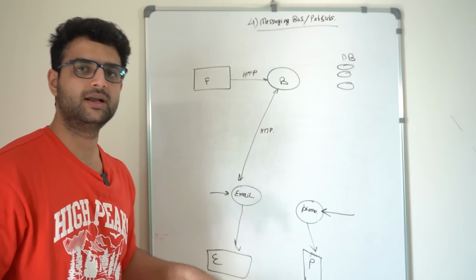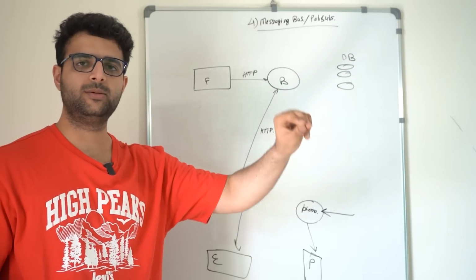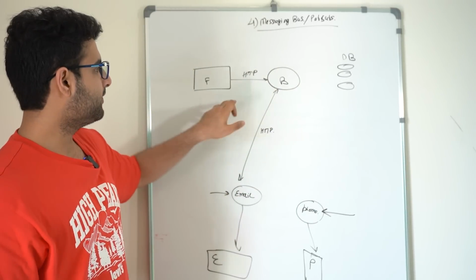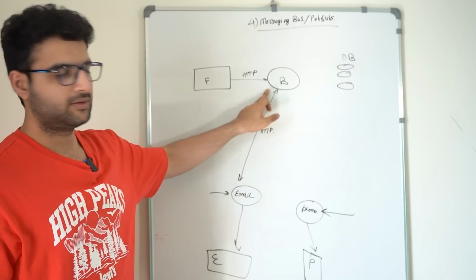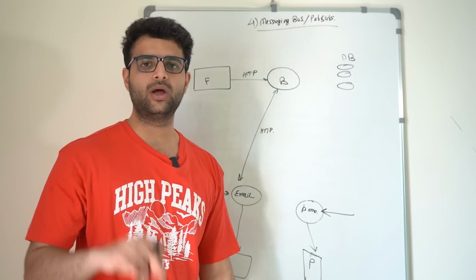And sending an email is a tough task. It's a longer task. You have to maybe hit another external service which will send the email and then wait for acknowledgement. And same for phone number. So effectively, you're blocking the backend server for these tasks to complete, which is bad. As I said earlier, these are not tasks that need to happen immediately.